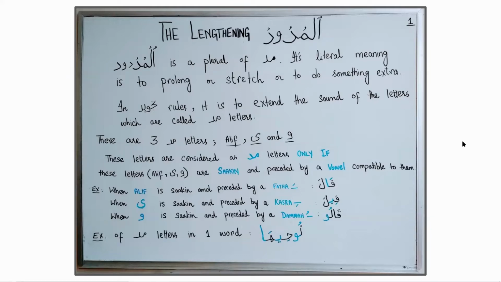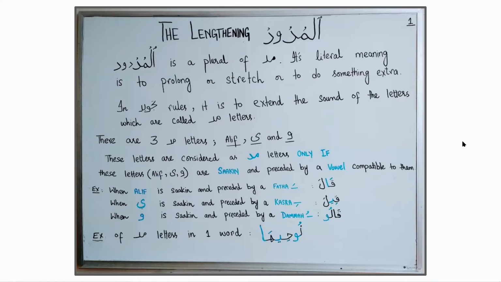In the sciences of Tajweed, it is to extend or lengthen the sound of the letters, which are called mad letters, while reciting the Quran. And there are three mad letters: letter Alif, letter Waw, and letter Ya. And these three letters are only considered as mad letters when they are sakin and preceded by a vowel compatible